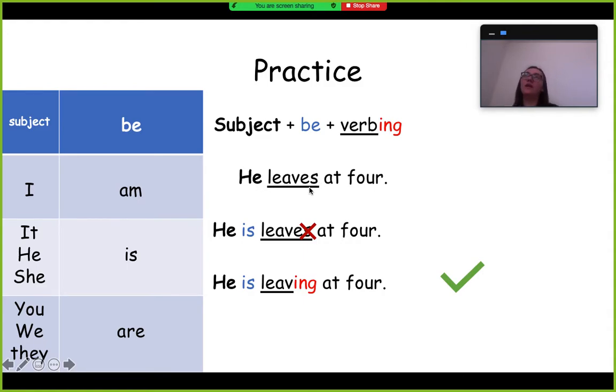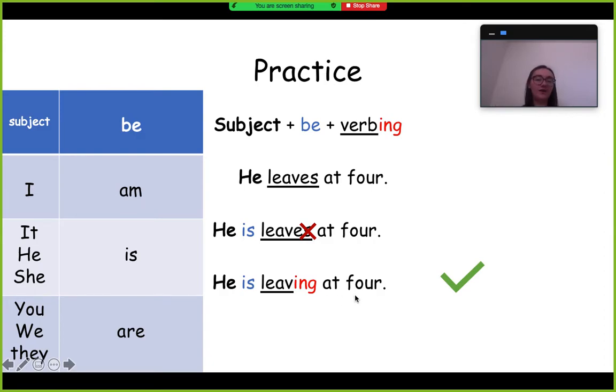But when we're going into present progressive tense, we don't need to have the S anywhere, even though we're talking about he or a she or a thing that's an it, right? An animal or an object, right? So since we don't need the S, we just take it off. So you just say he is leaving at 4.